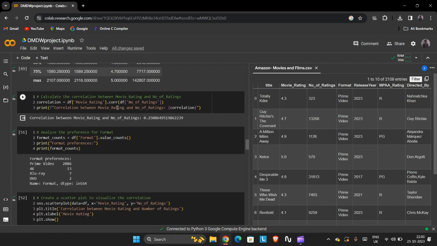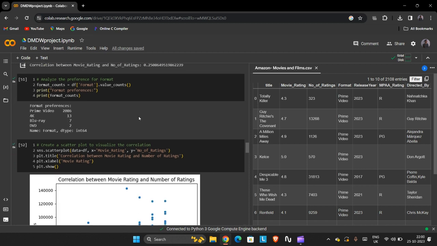So the next thing is to calculate the correlation between movie rating and number of ratings. These lines calculate the correlation coefficient between movie rating and number of ratings, and then print the relation. If we check here, the correlation between movie rating and number of ratings is 0.25 and so on. This is the correlation between the movie ratings and the number of ratings for a particular movie.